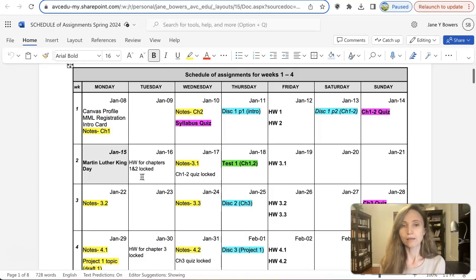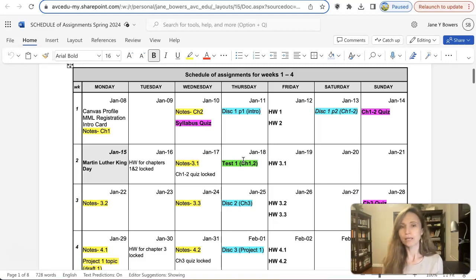If you miss any of the assignments, at the end of the semester, I drop 4 lowest notes, 2 lowest homework, I believe, 1 lowest quiz score, and 1 lowest discussion. And then the first test that covers chapters 1 and 2 will be on Thursday. All the tests are online. You don't have to come to campus, but you do need to use Proctorio. So you need to have a computer with a camera, a quiet place, and internet for that day.